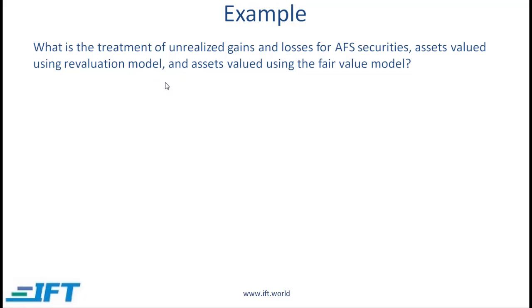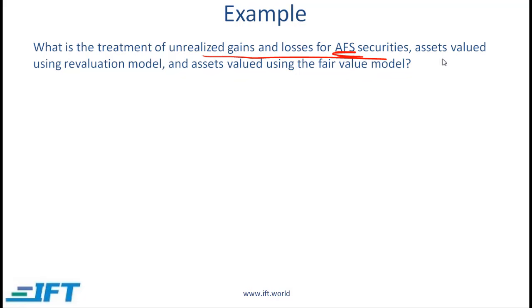Let us look at a simple example, and this is something that I have not seen anywhere else, but I thought it is useful to bring together some of the models that we have talked about in order to minimize any confusion. In an earlier reading on the balance sheet, we talked about unrealized gains and losses on securities that are tagged as AFS.